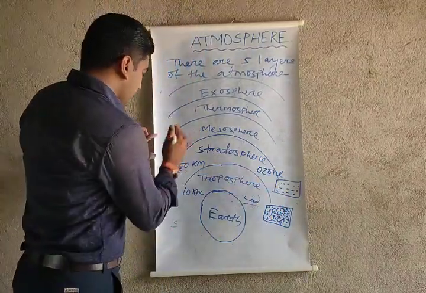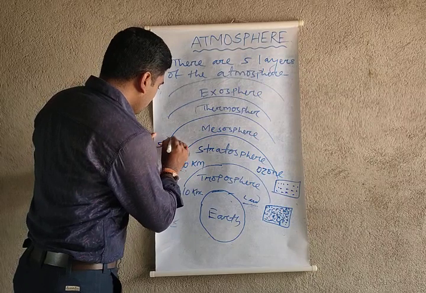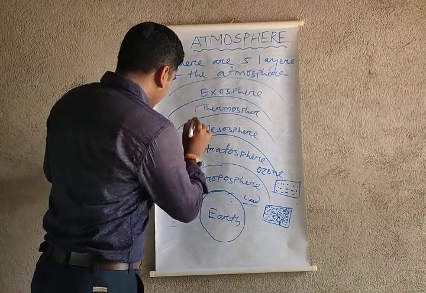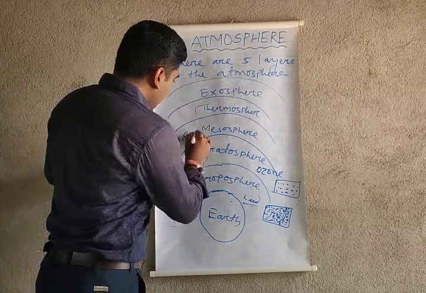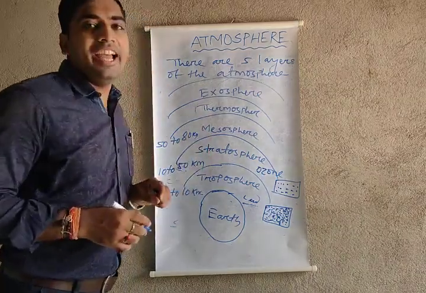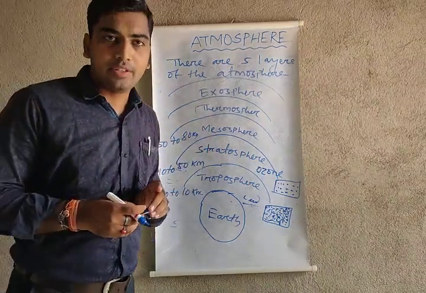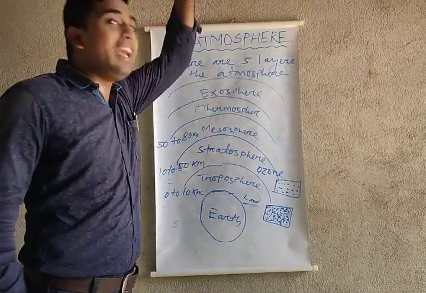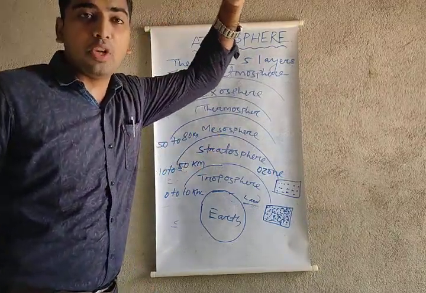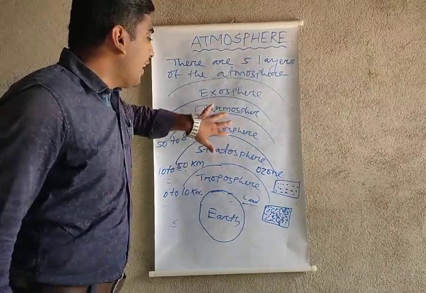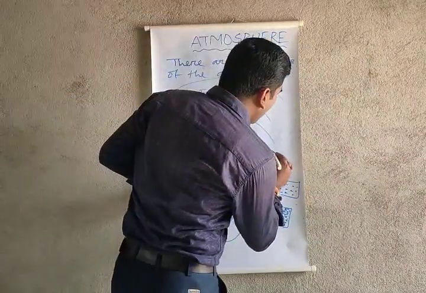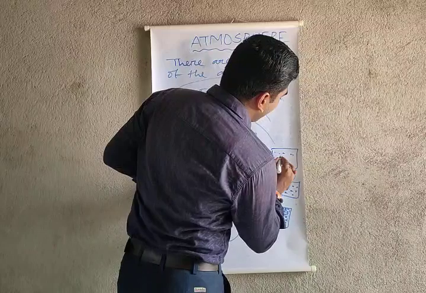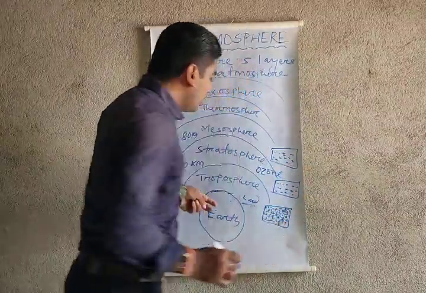Now mesosphere. The mesosphere layer is available from 50 to 80 kilometers. How many kilometers? 50 to 80 kilometers is covered by the mesosphere. Okay, and the mesosphere has only a thin amount of air because it is far away from the earth.